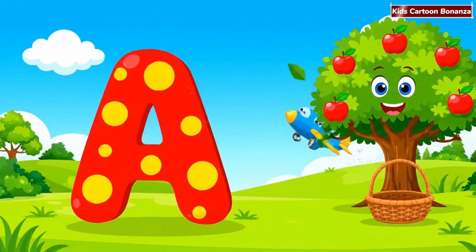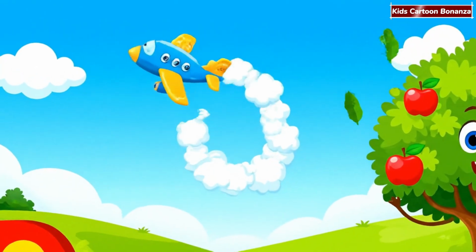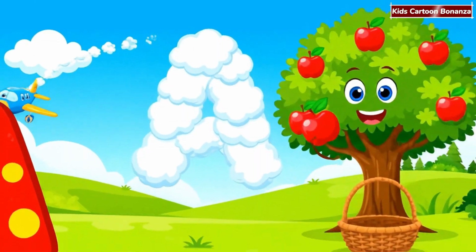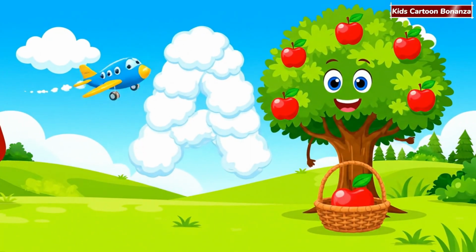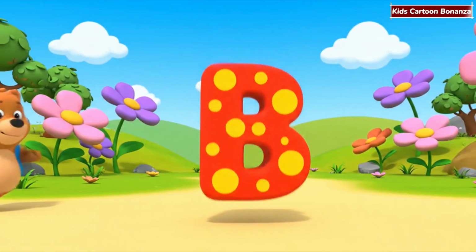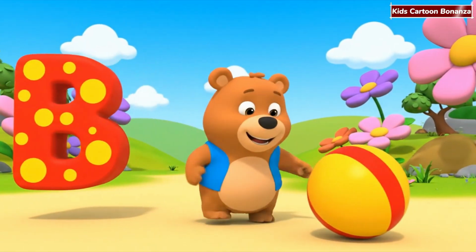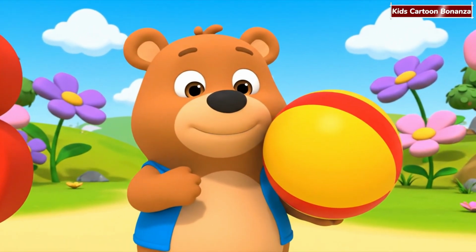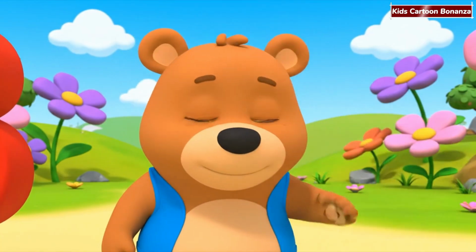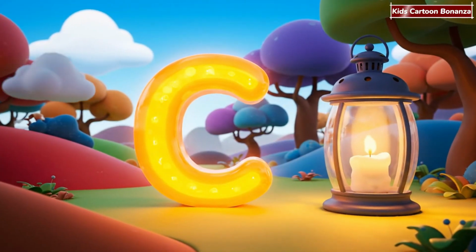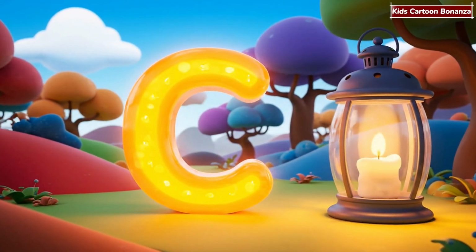A is for airplane. A is for apple tree. B is for bear. B is for ball. C is for cloud. C is for candle.